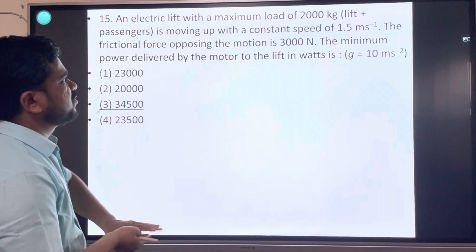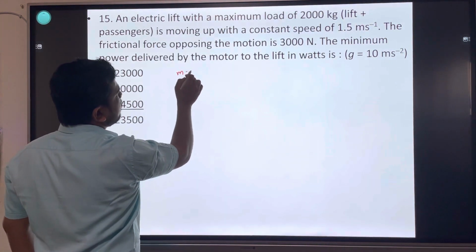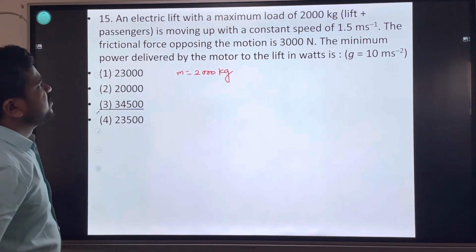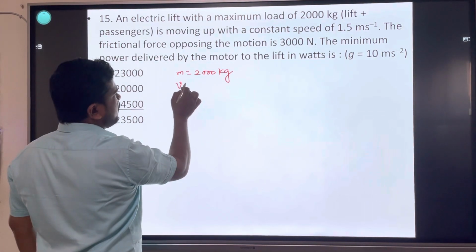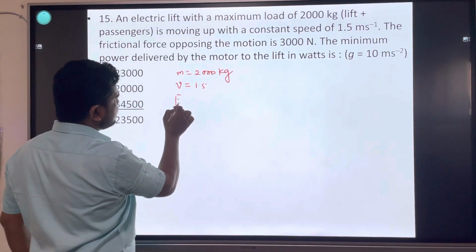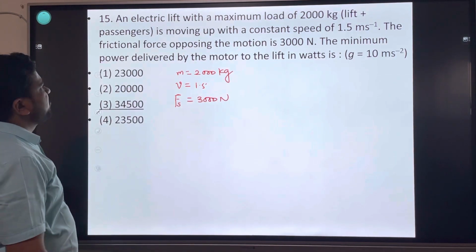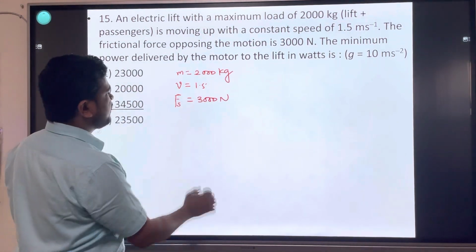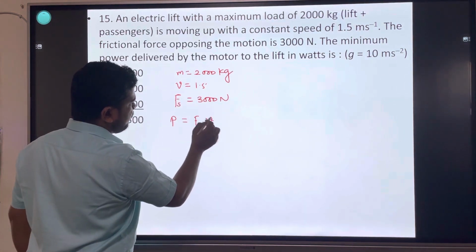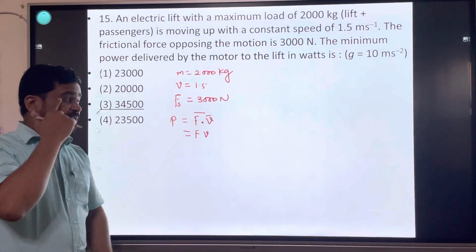Next one, electric lift. This is a question from laws of motion and friction. An electric lift with maximum load of mass 2000 kg is moving up with a speed of velocity v equal to 1.5 meter per second. The frictional force is 3000 Newton. The minimum power delivered by the motor to the lift in watt is asked. The power formula, given force and velocity, is P equal to F dot V, that is P equals FV.